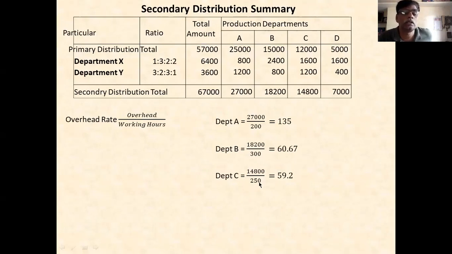Department C, 14,800 cost, 250 hours. Department D, 7,000 overhead, 150 hours. Okay, you take this equation, you write the overhead in the numerator, divide by the given base. Okay, this is the calculation of overhead rate.